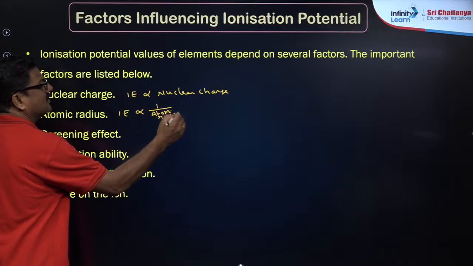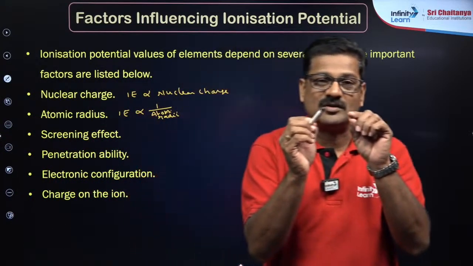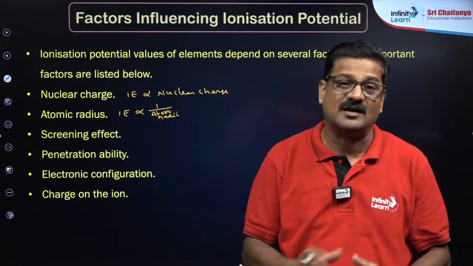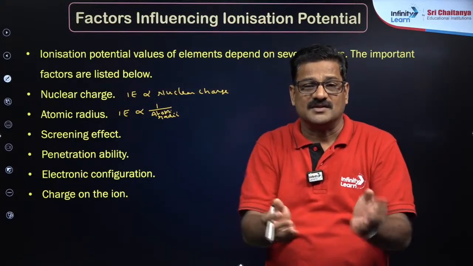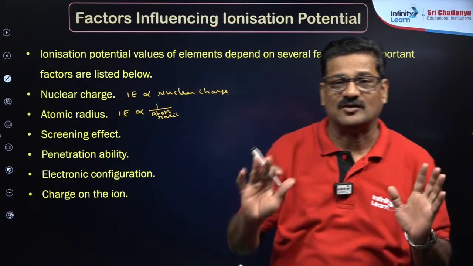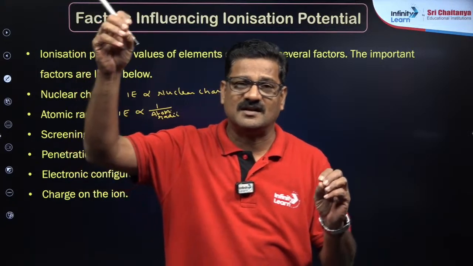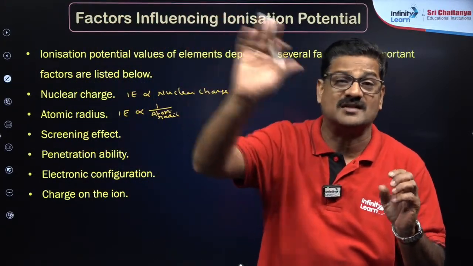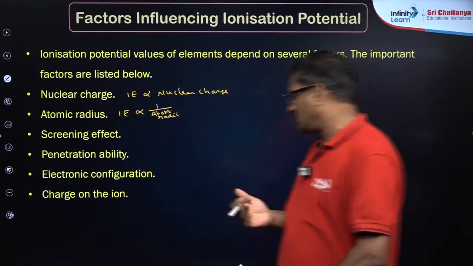Atomic radius, क्योंकि अगर छोटा एटम है तो इलेक्ट्रॉन क्लोज टू द न्यूक्लियस होता है, सो उससे इलेक्ट्रॉन बाहर निकालने का काम मुश्किल है. When the atom is big, the distance between the electron and the nucleus is very high, so that electron is loosely attached to the nucleus. So इससे इलेक्ट्रॉन निकालना आसान काम है. Understand children? Right. So screening effect.